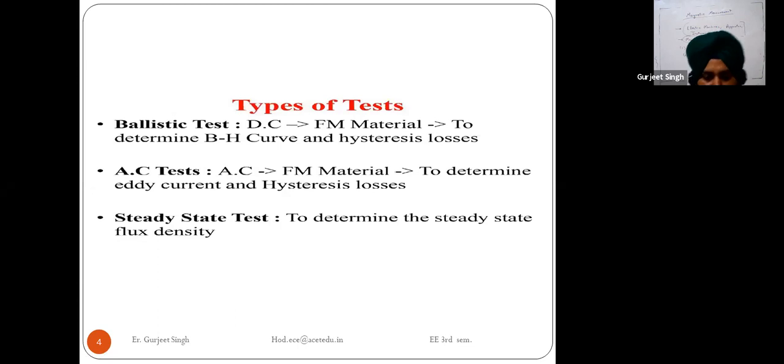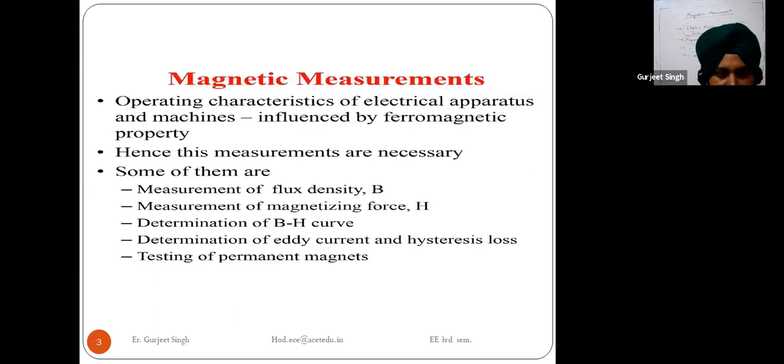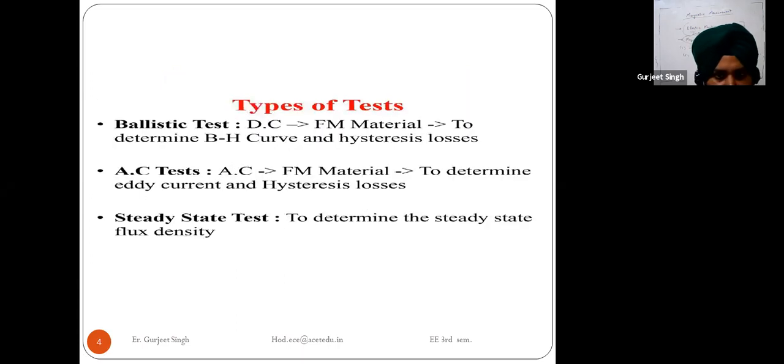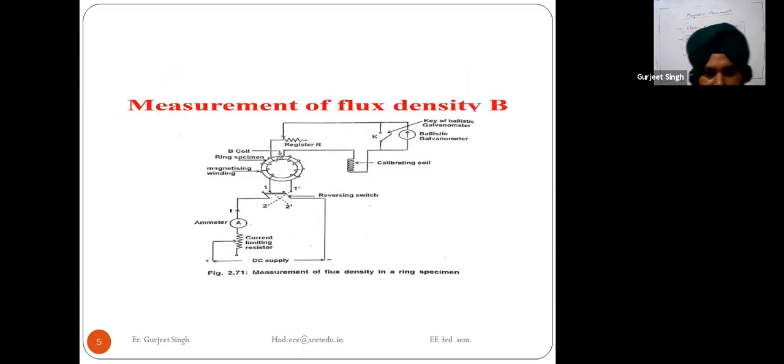Okay, so moving toward the next, we are having a measurement of flux density. This is the first test. We are measuring the flux density using the ring specimen. This is the first test we are performing, that is the measurement of the flux density.